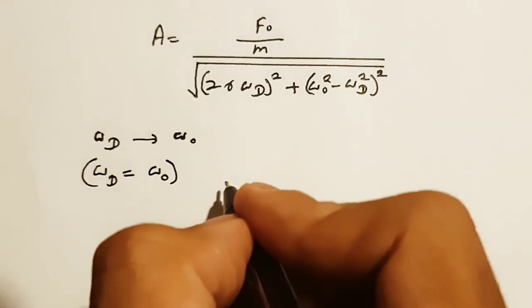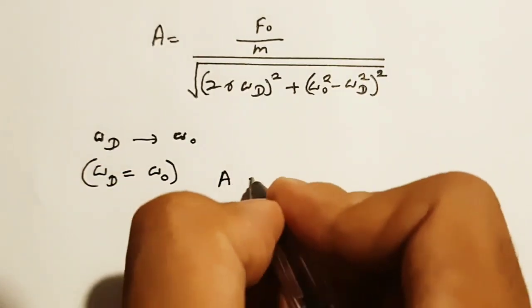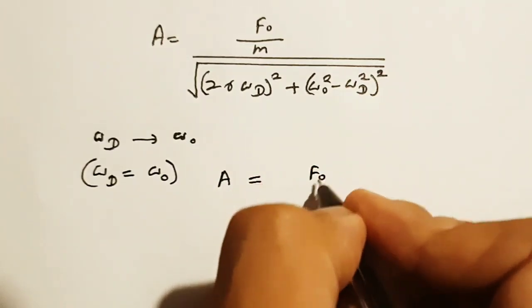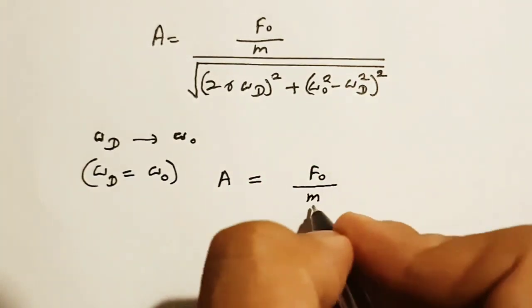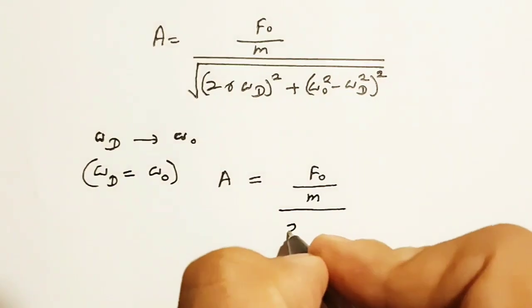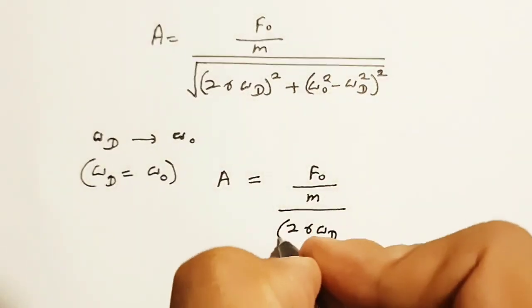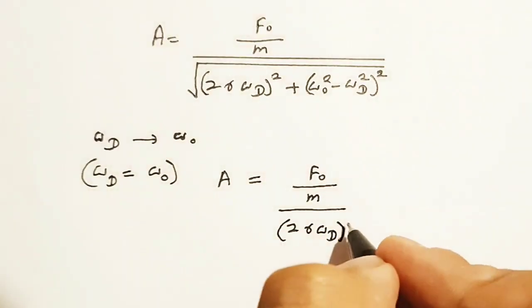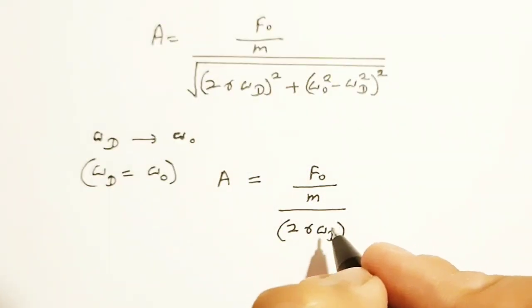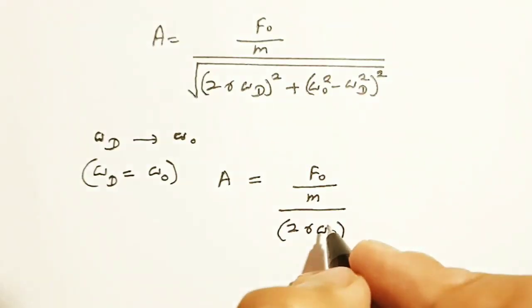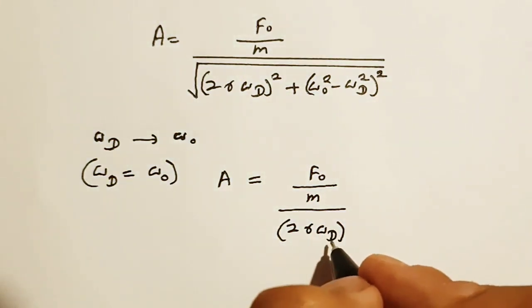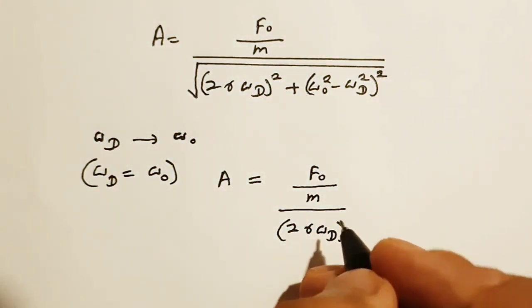When this happens, we can see that the amplitude A is equal to F naught over m over 2 gamma omega d. So when this happens, this omega d becomes omega naught in this instant.